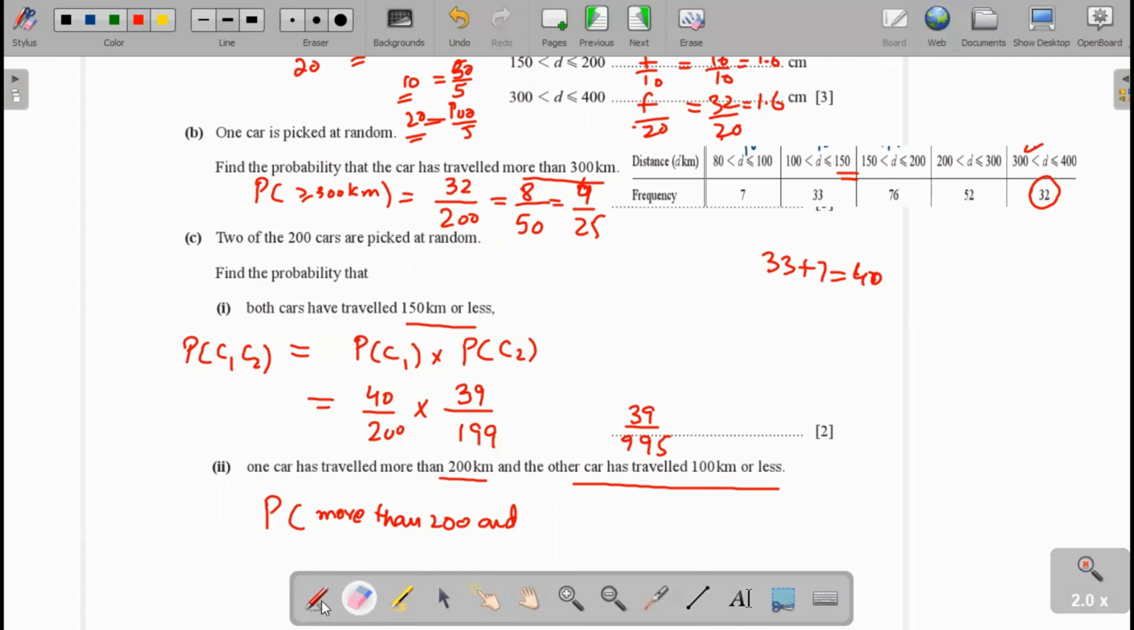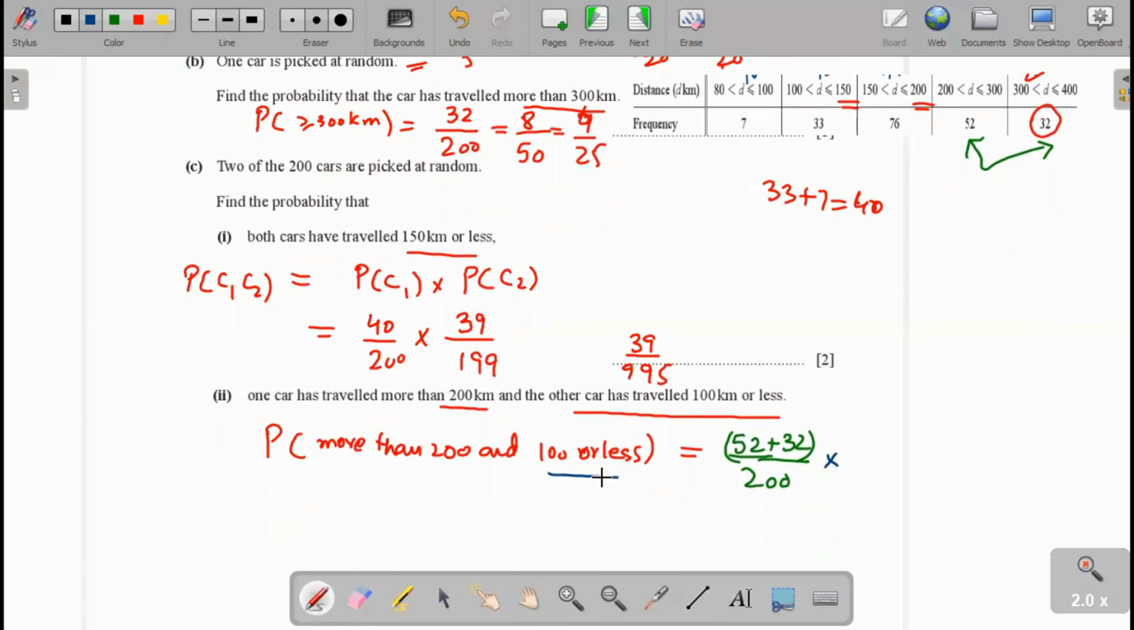Now, for the first car probability, you see here the more than 200 kilometer. More than 200 kilometer, the data will be, you see here these are the two values more than 200 kilometer. We write it 52 plus 32 divided by 200, multiplied